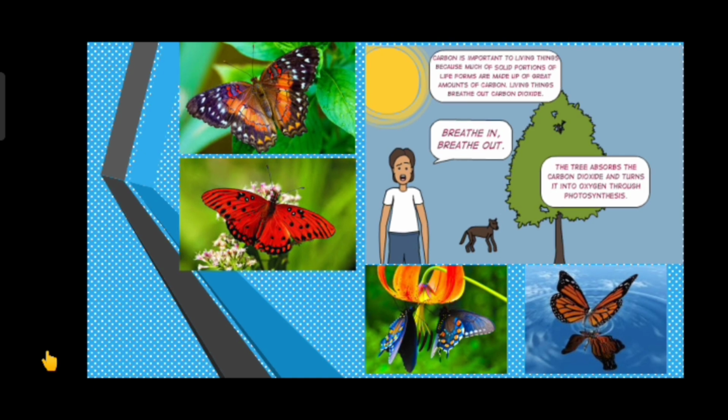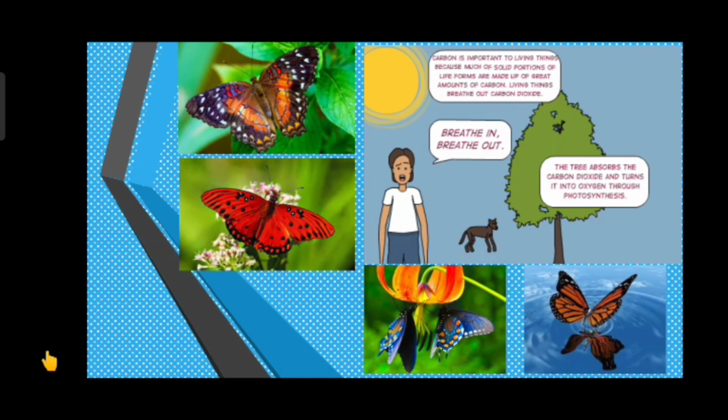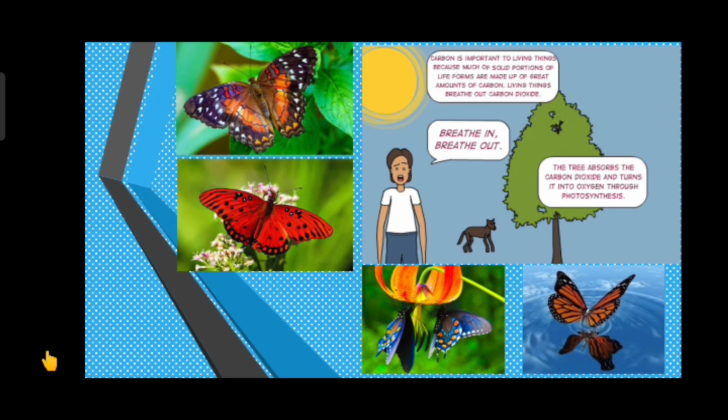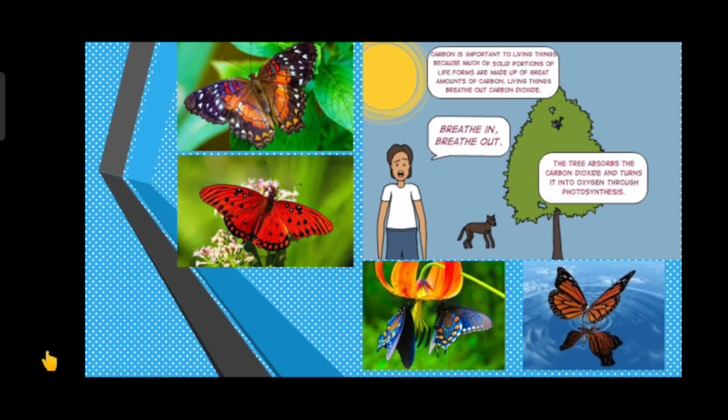Carbon is important to living things because much of the solid portions of life forms are made up of a great amount of carbon. Living things breathe out carbon dioxide. We breathe in oxygen and breathe out carbon dioxide.